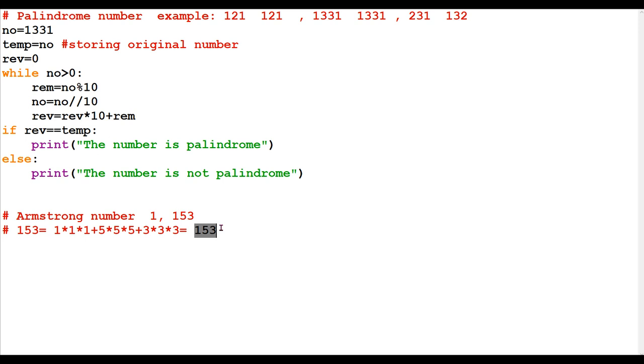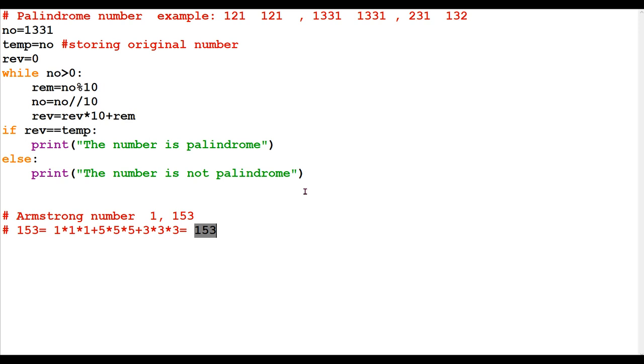Very rare numbers are Armstrong. After that, in the 900s there is one Armstrong number. So very few numbers are there. If you have understood this, then you can find the series of Armstrong numbers between 1 to 1000. That also you can do, as we have already done the series of prime numbers and series of other numbers. Series of Armstrong numbers between 1 to 1000, or 1 to 500, as per your wish. So that way also you can proceed.